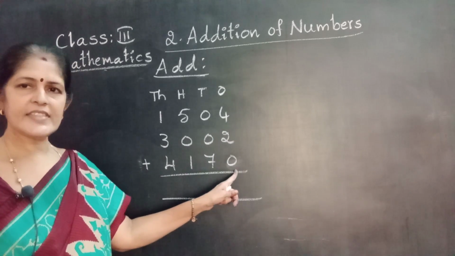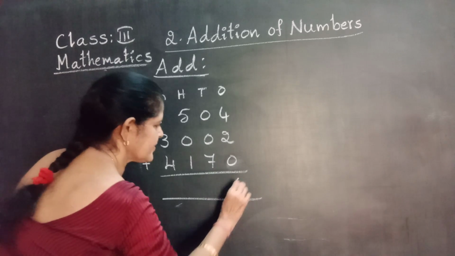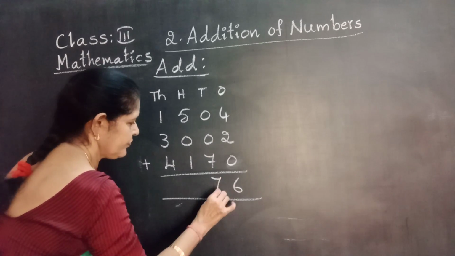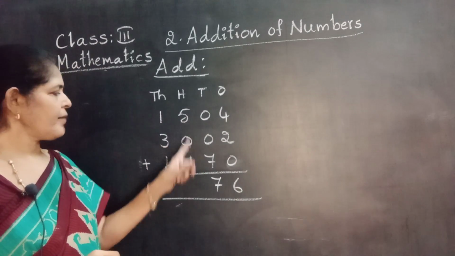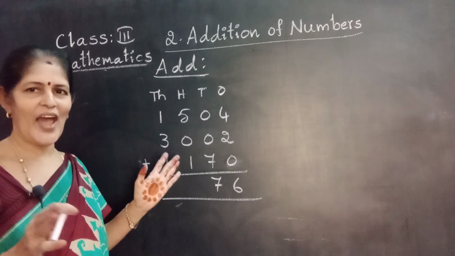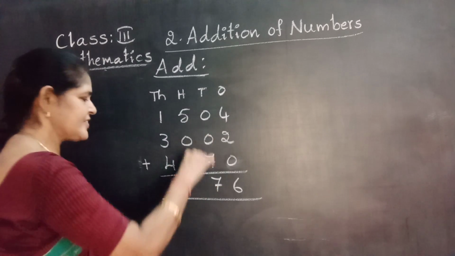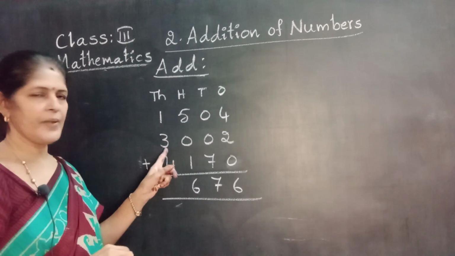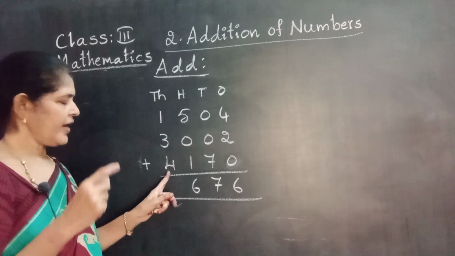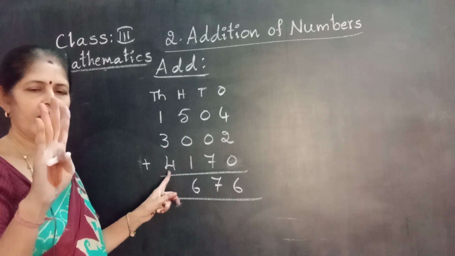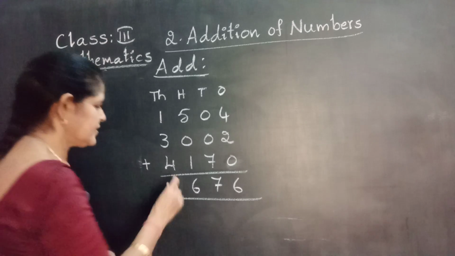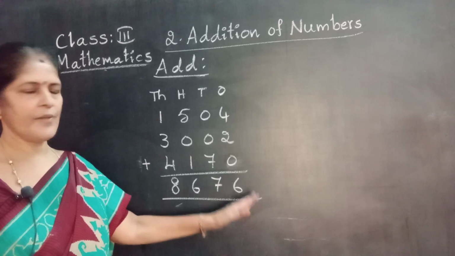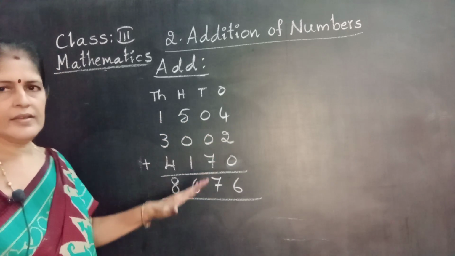Very good. 6 plus 0, yes, 6. Now adding tens. 0 plus 0 plus 7, 7. Now adding hundreds. 5 plus 1, 6. No need to add 0. 5 plus 1, next number, 5 after 6. Very good. Now adding thousands. 1 plus 3, 4. 4 in the mind. Take 4 fingers. 4 after, 5, 6, 7, 8. What is the total? 8,676. 4-digit numbers, 3 lines.